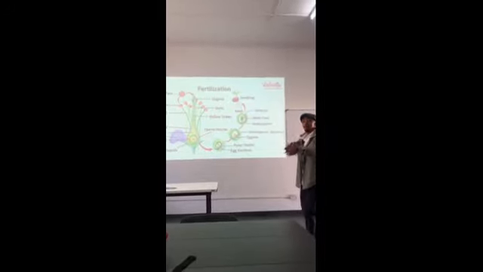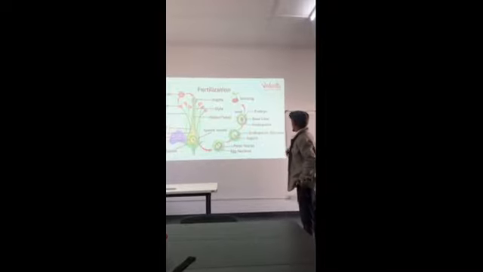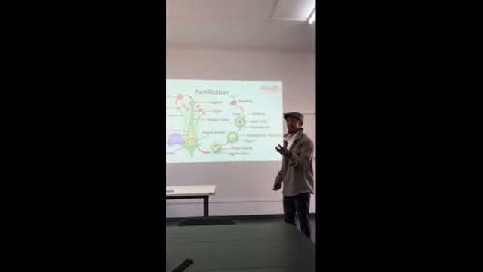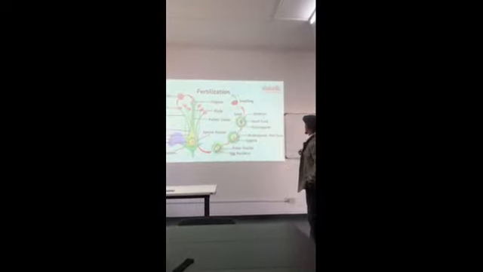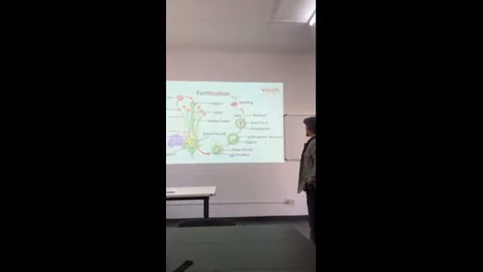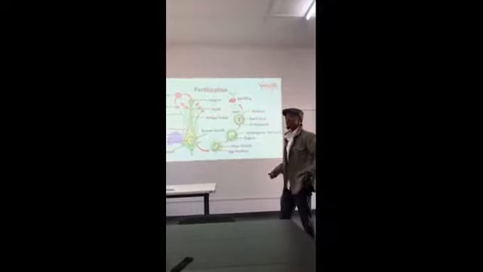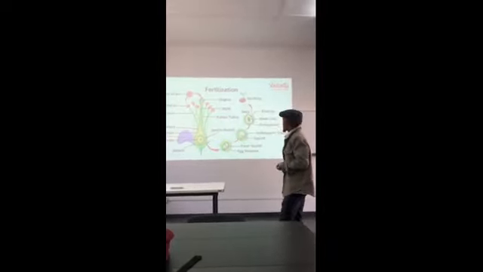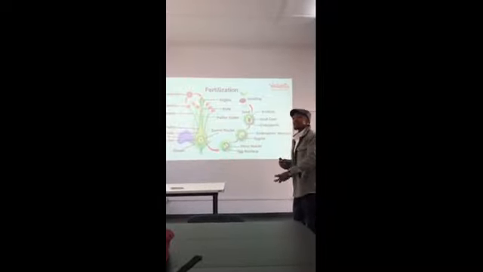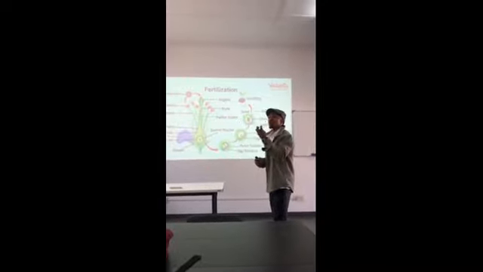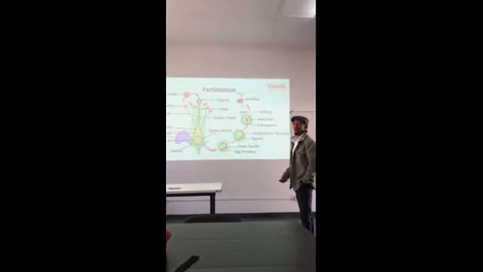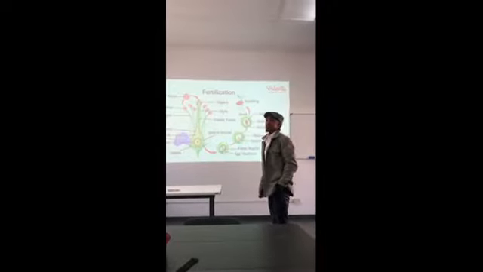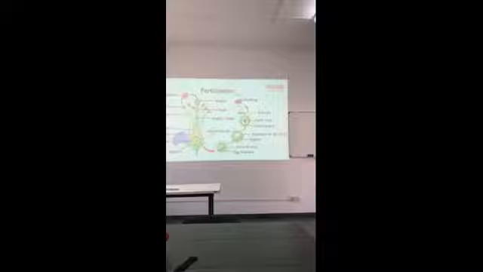As time goes on, during fertilization, we are going to have an embryo, the main seed or the offspring, and then there will be a seed coat, and also an endosperm. The seed coat is there to protect the embryo. The endosperm is the one that stores food for that embryo until there is germination.